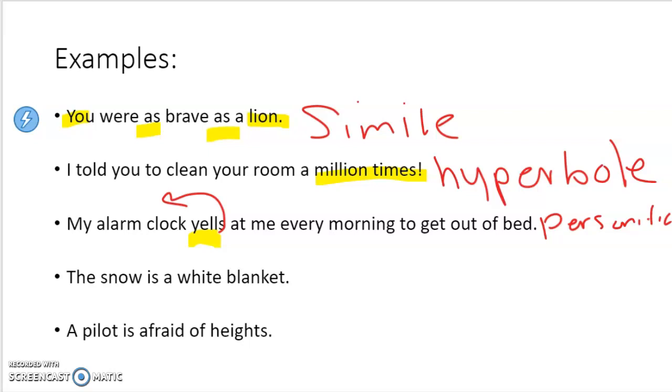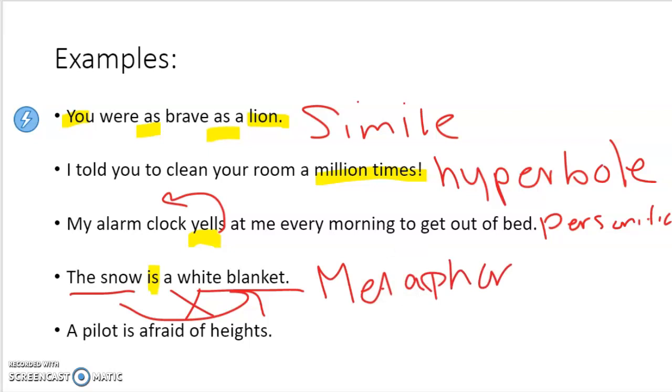The next one, the snow is a white blanket. While we're talking about snow, we're talking about a white blanket. Is snow actually a blanket? No. Okay, so it's comparing two different things. So is it using like or as, or is it using is? Well, we can see it's using is, so therefore it is a metaphor.